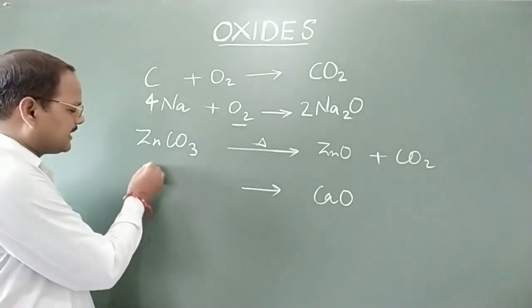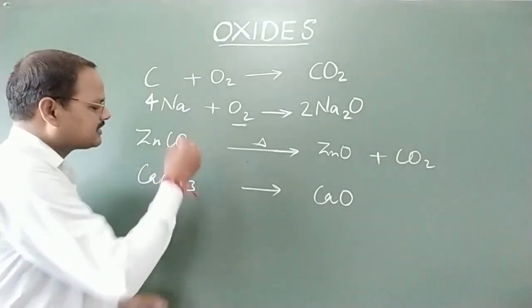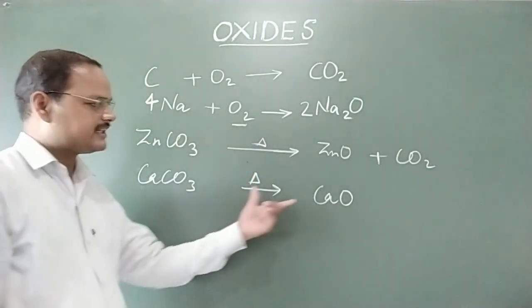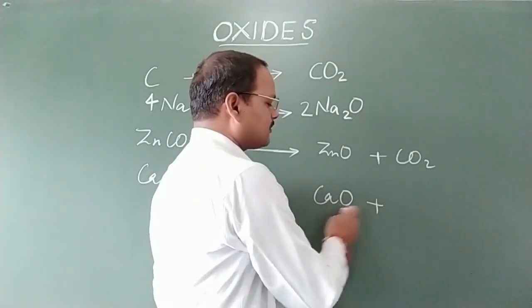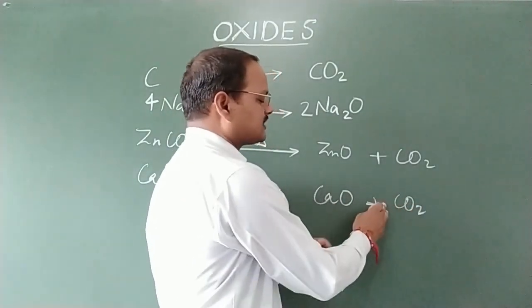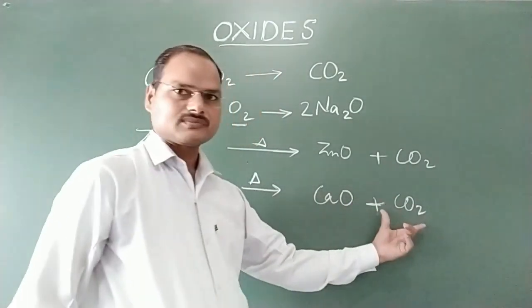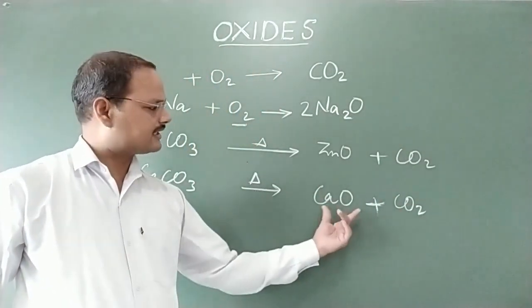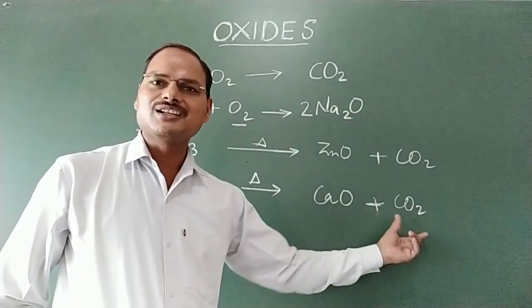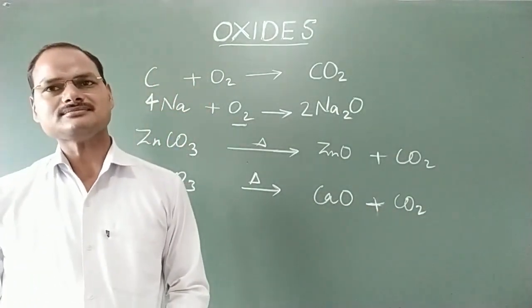To obtain calcium oxide, calcium carbonate is required. Calcium carbonate is strongly heated and it will decompose to give calcium oxide and carbon dioxide. This is a decomposition type of reaction. Here two types of oxides we are getting, one metallic oxide and the other non-metallic oxide.